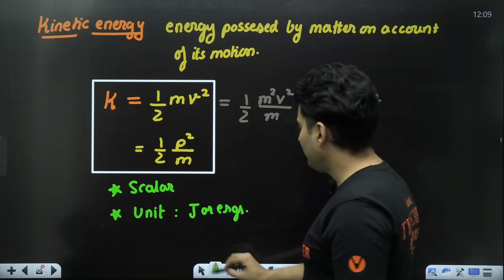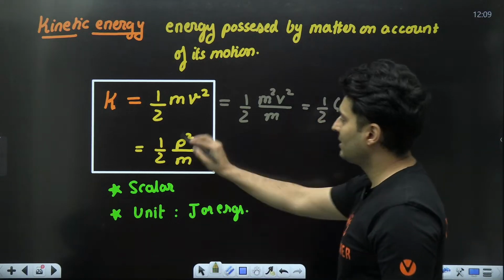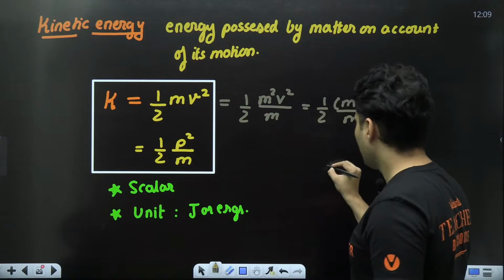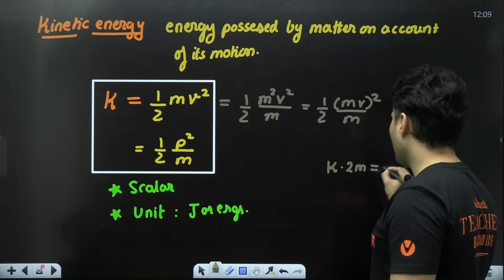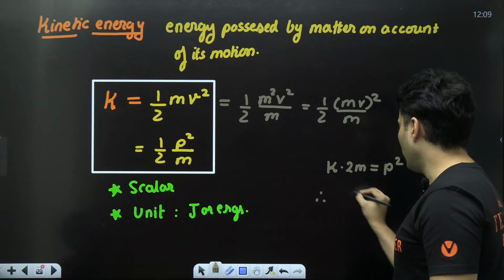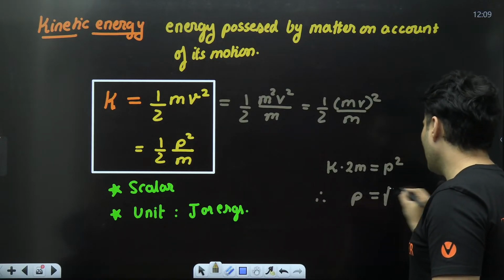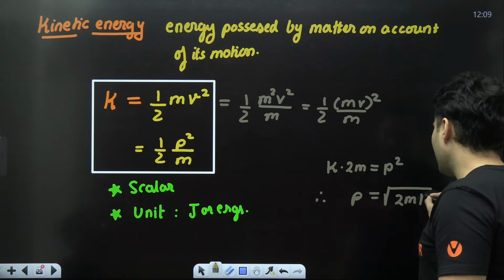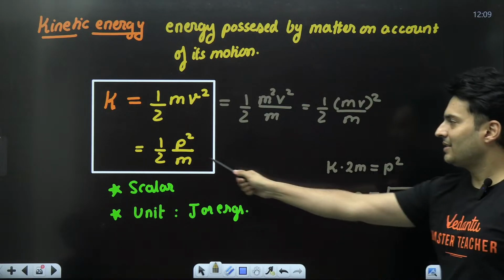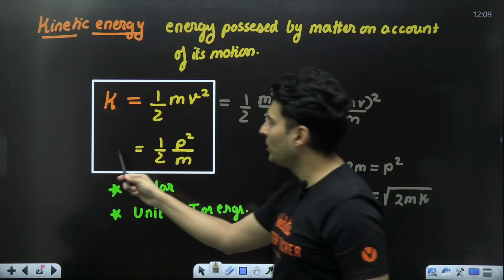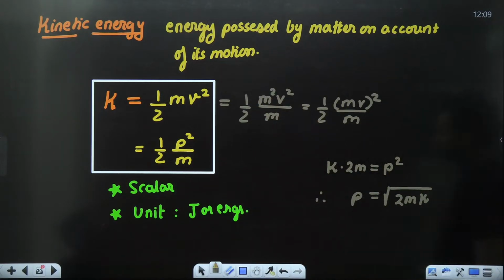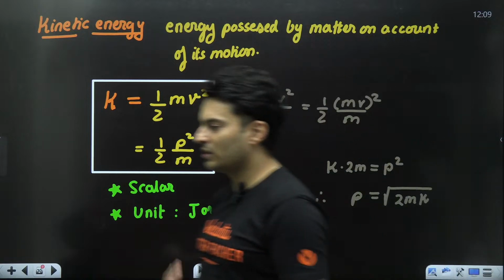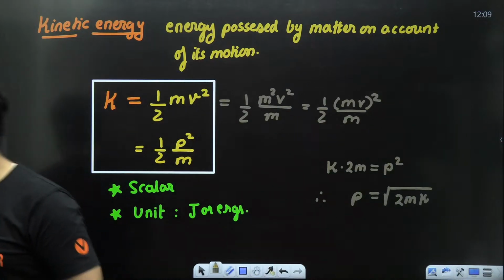In modern physics, later on you will see this formula gets modified and you will notice things like K into 2m is equal to p square. Therefore, the value of momentum will be root of 2 times mass times kinetic energy. It's just the same thing. Just shift that 2m with k. 2m into k under the root will then become momentum. So this can also be used whenever required.